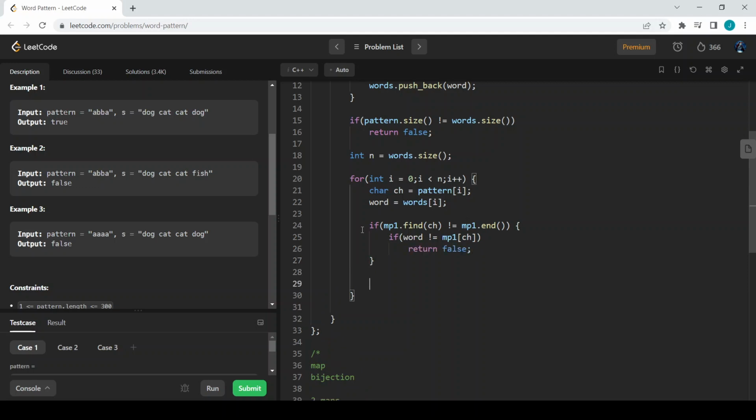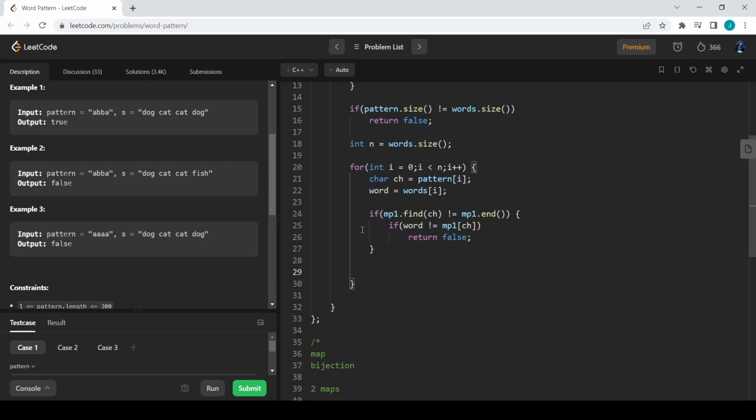So this is the condition for the first map, and the same condition we are going to check with the word to character map. If my mp2 dot find of this current word is already mapped in my mp2, then we want to check that the character is equal to this current character. So if my character ch is not equal to mp2 of word, then we can directly return false.